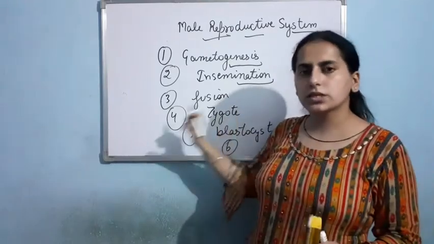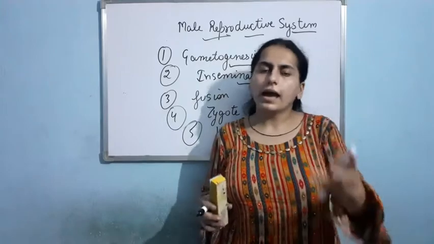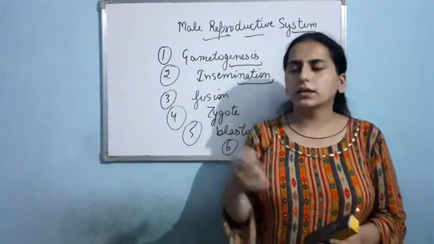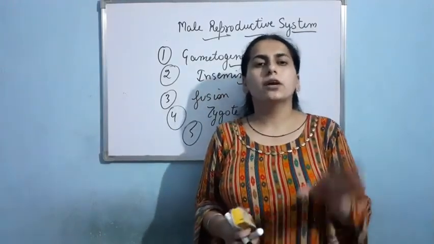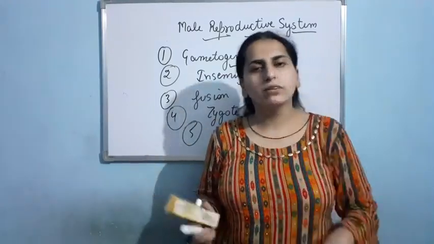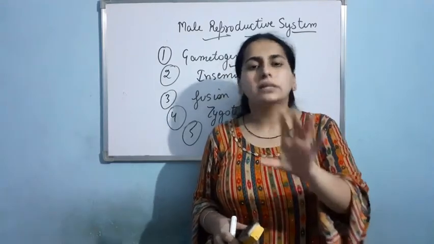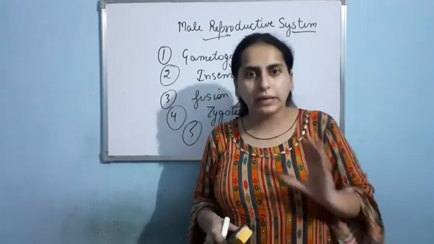This blastocyst, it will get attached to the uterine wall. As you know that in the human, for the period of 9 months, the baby is there in the body of the female, right? So basically the baby is there in the womb, that is the uterus of the female.